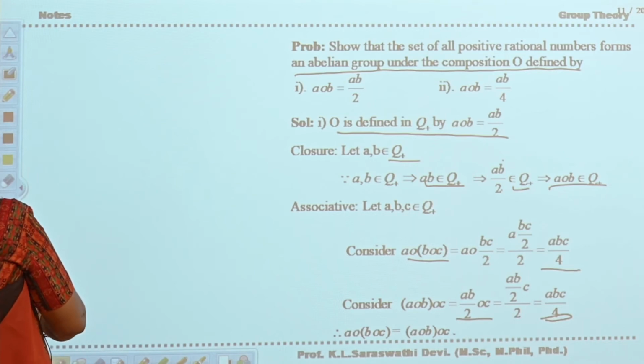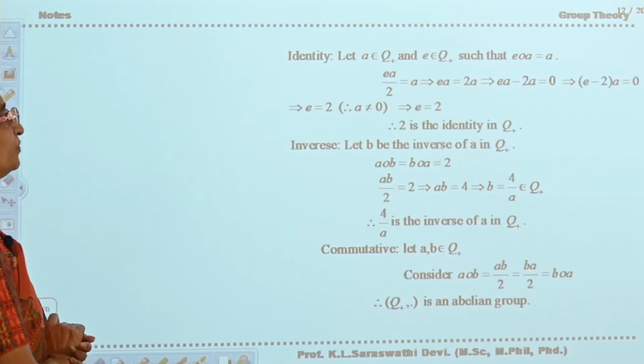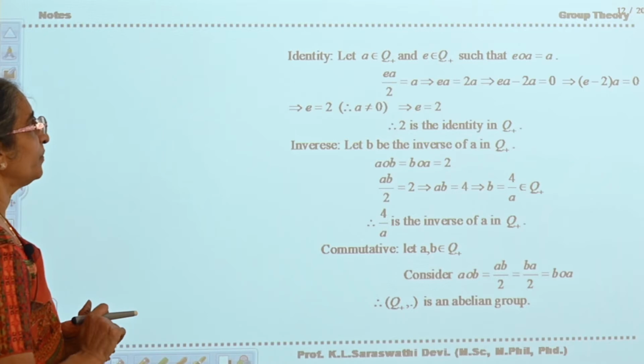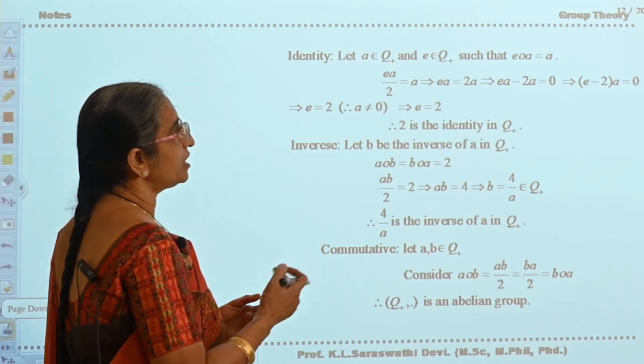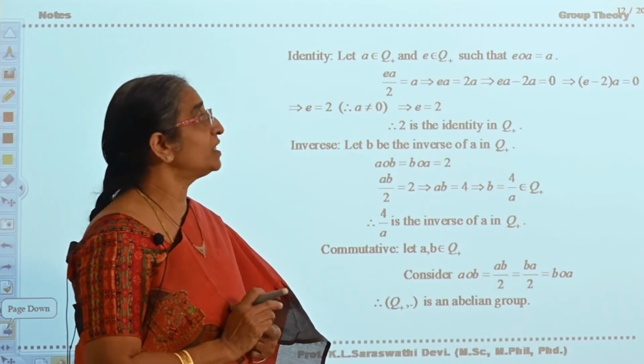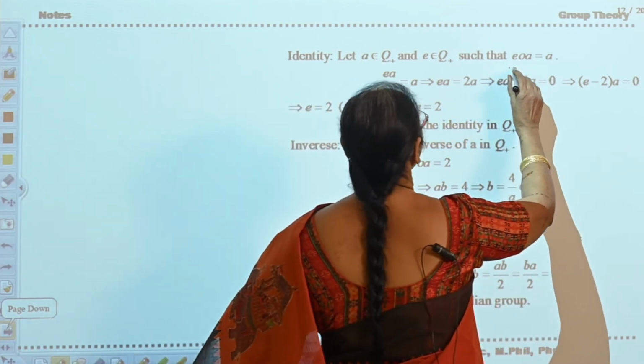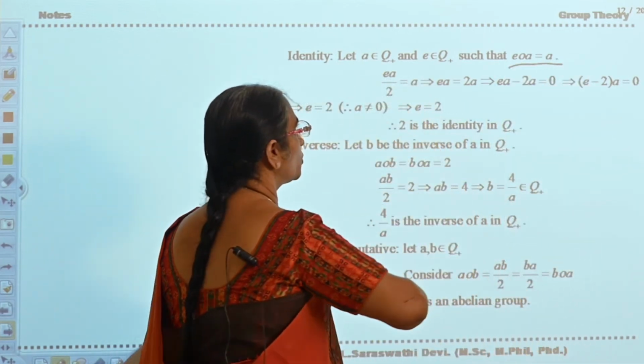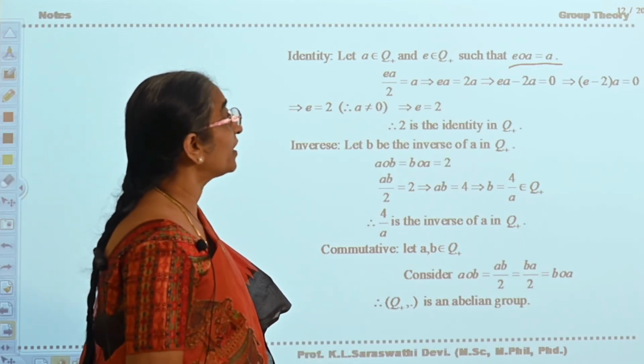Next, see here, this I want to give you clearly. A belongs to Q plus, E belongs to Q plus, and E is the identity. So E circle A should be equal to A. Therefore EA by 2 is equal to A, according to the definition.